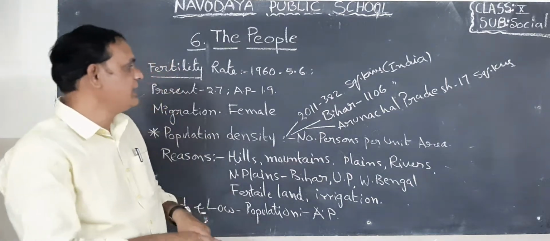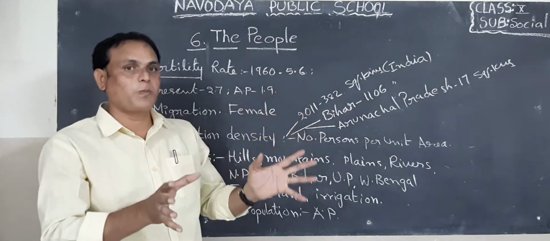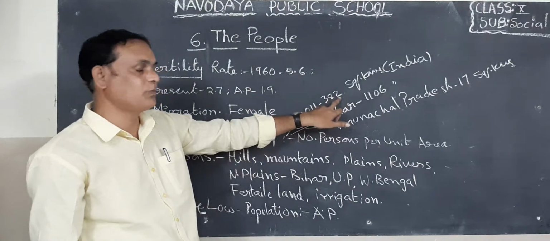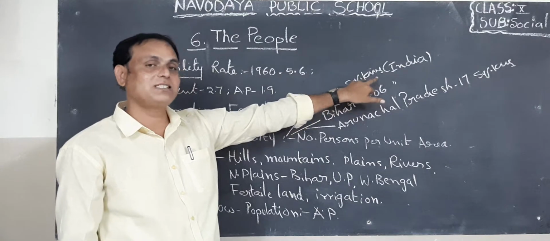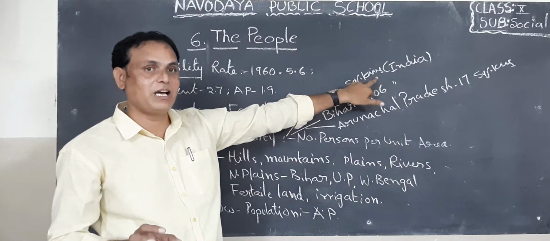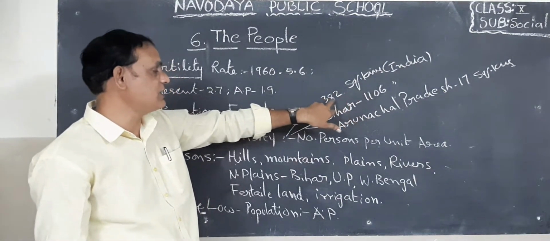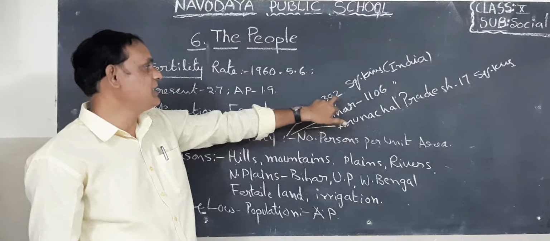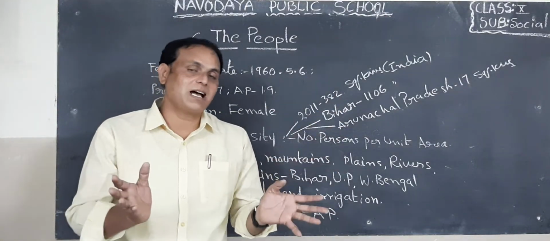For example, according to the 2011 census, our Indian population density is 382 persons per square kilometer. What is the population density of our India according to 2011? 382 members. Next, children, how many states are there in our country?